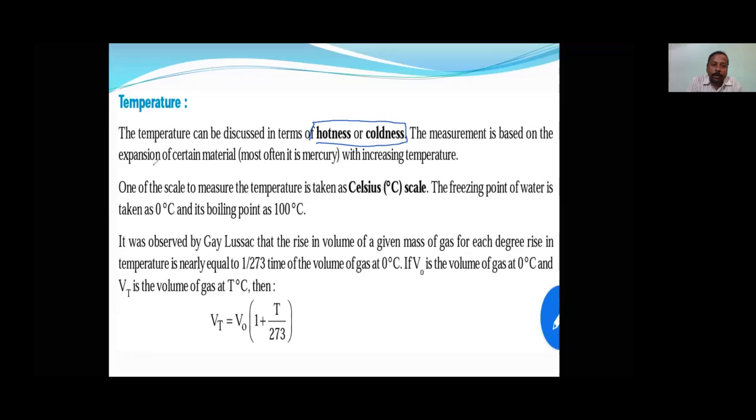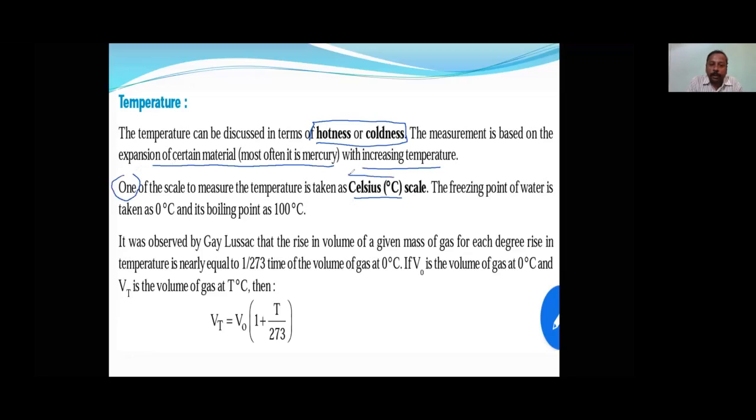Measurement is based upon the expansion of a certain metal, and for that we use mercury. The higher the temperature, the higher the expansion. One of the scales to measure temperature is the Celsius scale. This is more important, though it is only one of them.